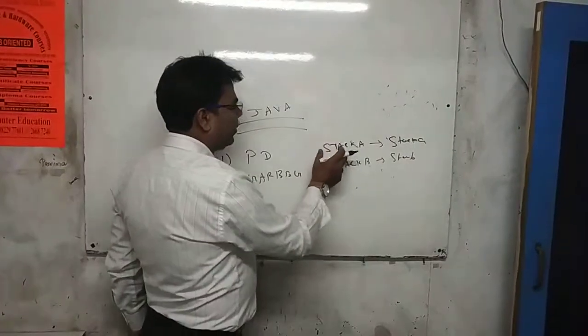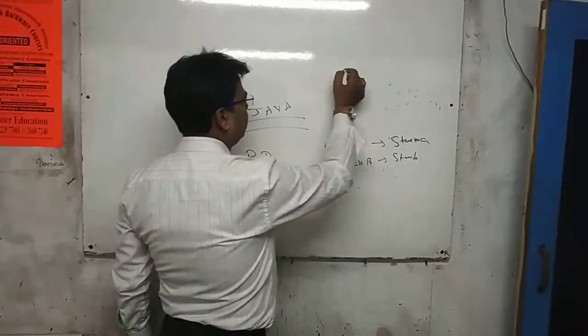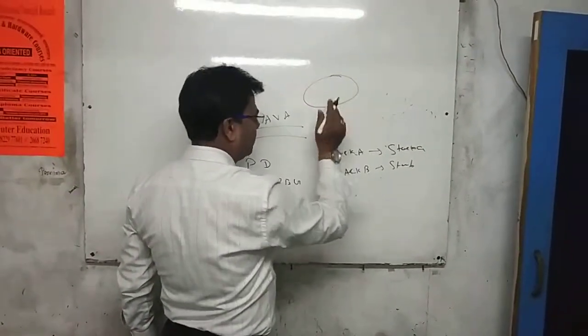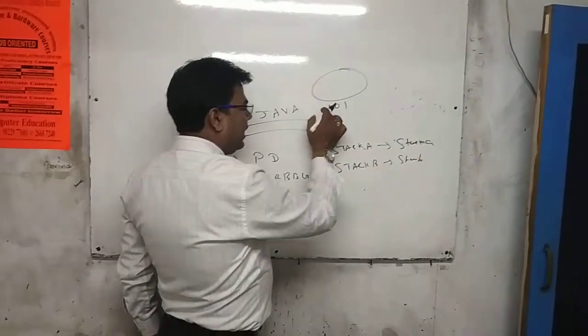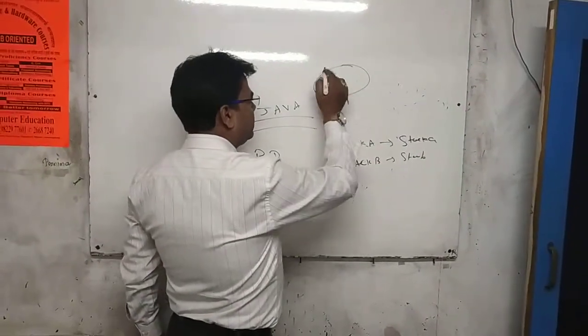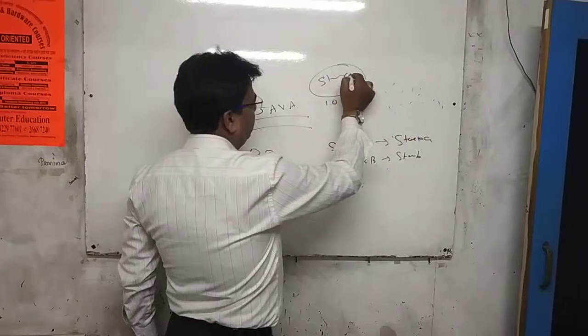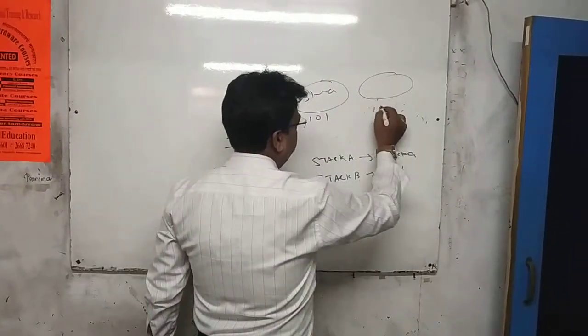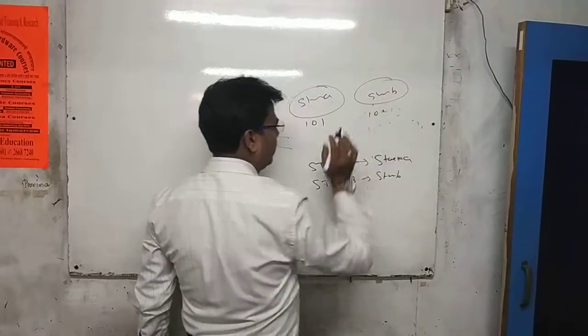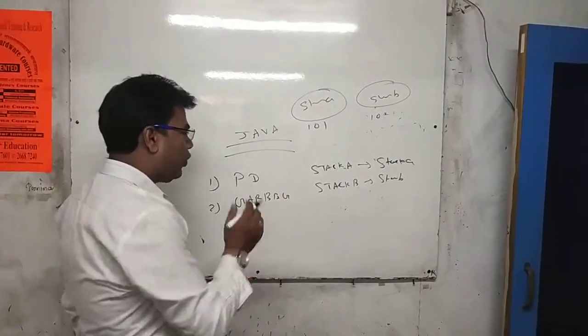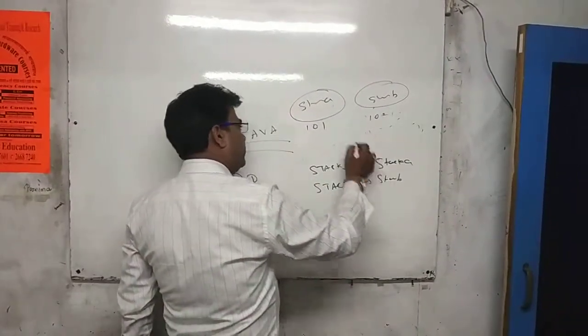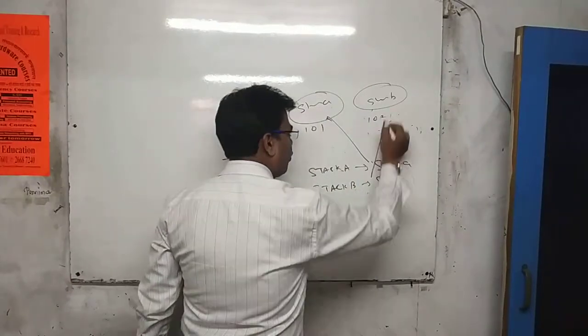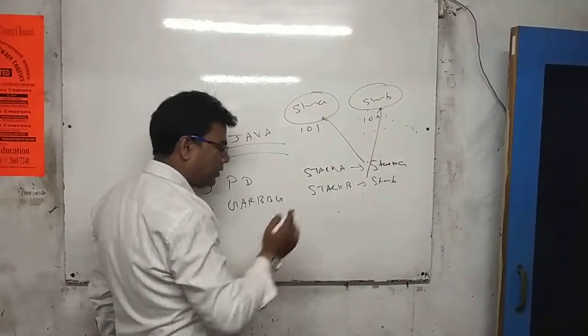When you create an object, a certain memory gets allocated. Stack A is allocated at 101 and stack B at 102. Stack A is pointing to its memory location and stack B is pointing to its own memory location.